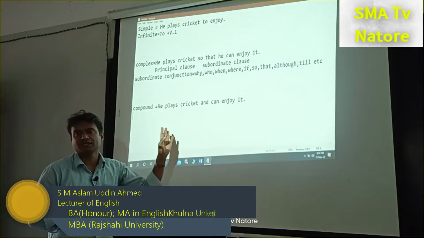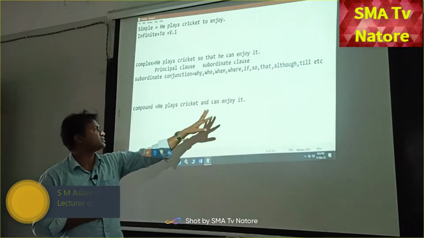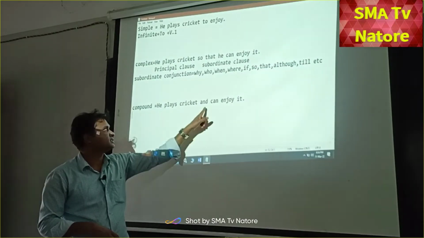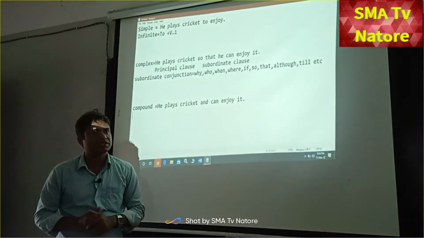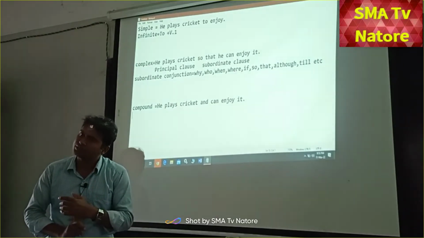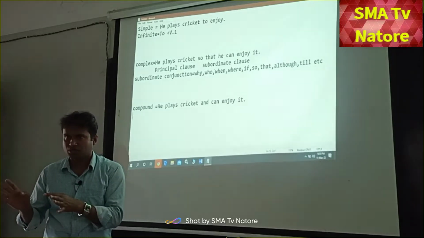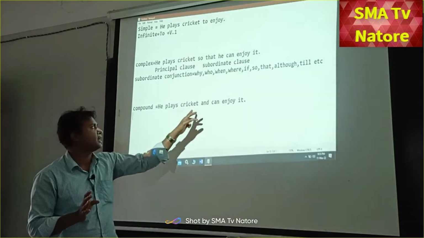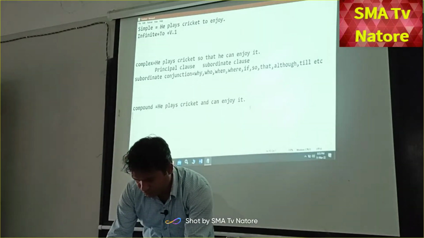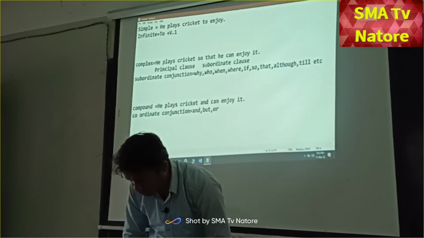But why can you say that this is a compound sentence? Because there are two sentences which are equal, that is principal clauses. But there is a conjunction, the name of this conjunction is coordinate conjunction. We know what is coordinate conjunction? And, but, or, either or, neither nor. But generally you have seen that and, but, or. Okay. So coordinate conjunction, and, but, or. Okay.